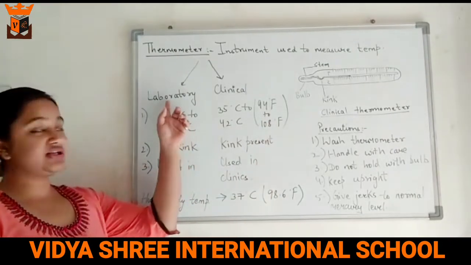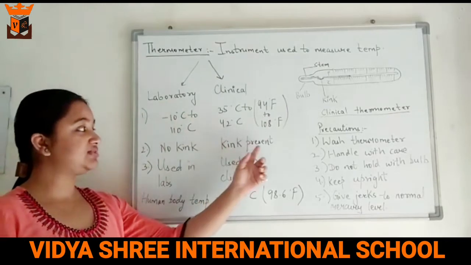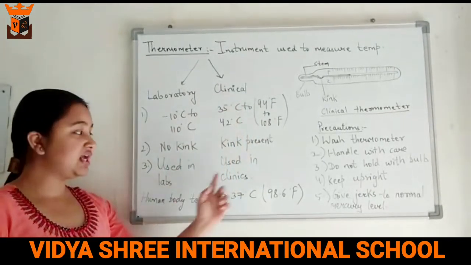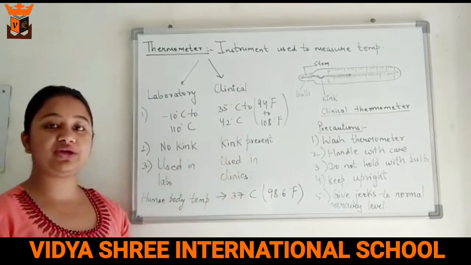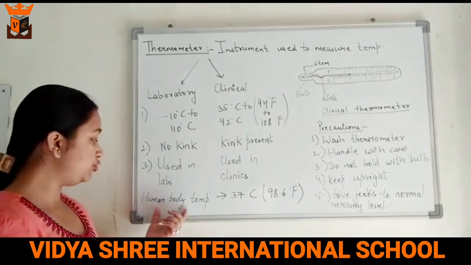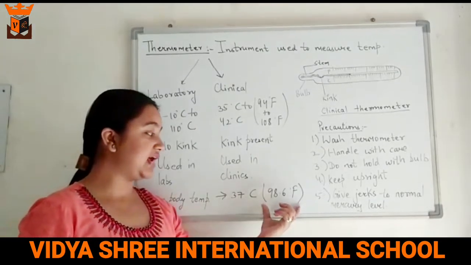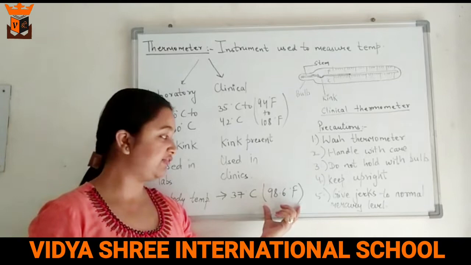No kink is present in the laboratory thermometer, whereas a kink is present in the clinical thermometer. The laboratory thermometer is generally used in laboratories and the clinical thermometer is used in clinics to measure body temperature. Human body temperature is 37 degrees Celsius, or we can say 98.6 degrees Fahrenheit.